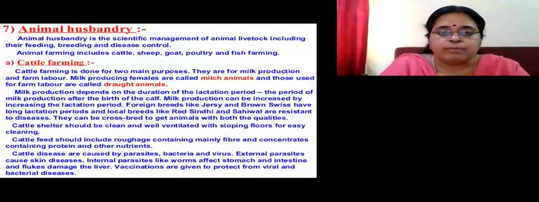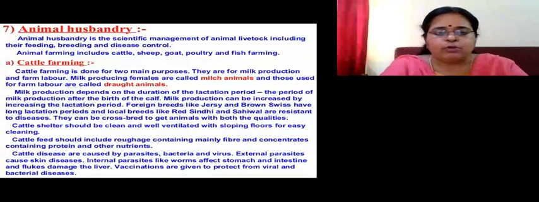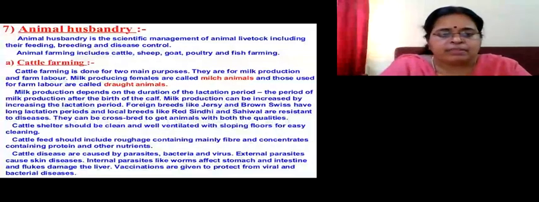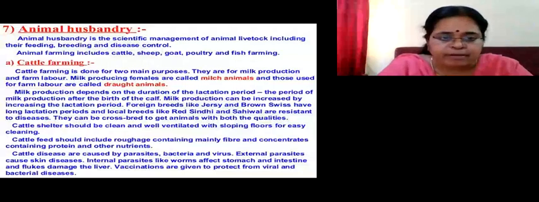You have to know what type of food you have to give them. You have to protect them from the diseases. And you have to help them in the breeding methods also. So what does animal farming include? It includes cattle, sheep, goat, poultry, fish farming, beekeeping, etc. Let us learn something about cattle farming. You know that cattle means cows and buffaloes. They are kept for two main purposes.